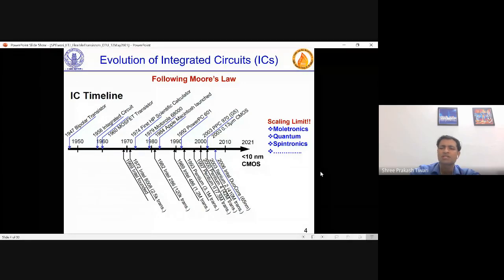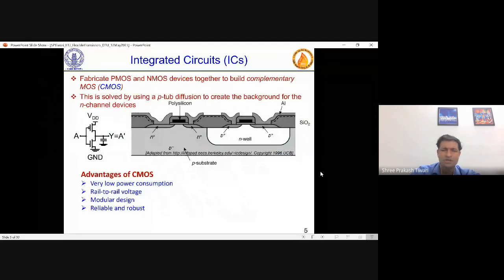And now we are talking about less than 10 nanometer. CMOS is like 7 nanometer and so on. So this is how things have evolved. But at the core of all this, it was CMOS. And we all know, since all of you have this basic electronics background, why this happened. This happened only because of this CMOS structure, which has all the advantages. Obviously, there is very low static power, and there is the advantage of rail-to-rail voltage and modular design, and it's very reliable and robust. Because of this complementary nature, it takes care of many issues.